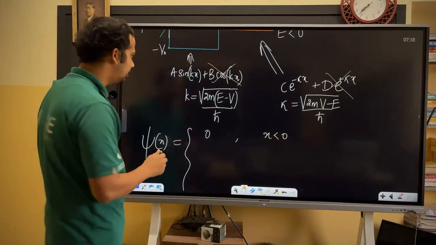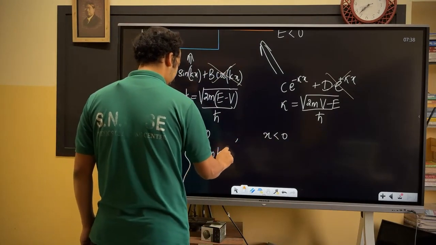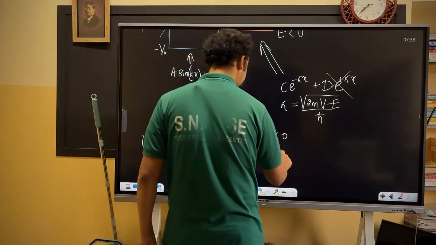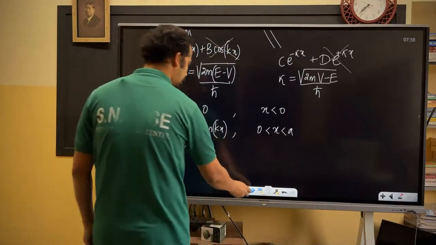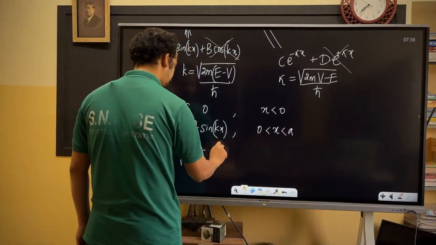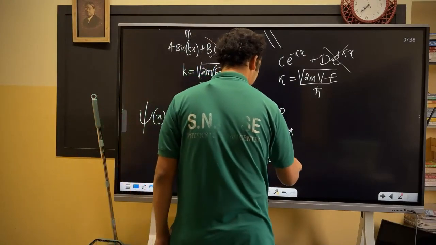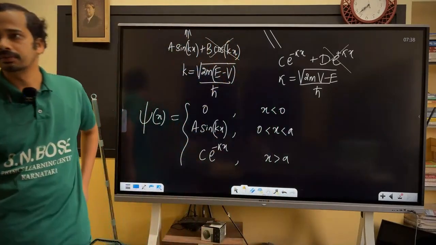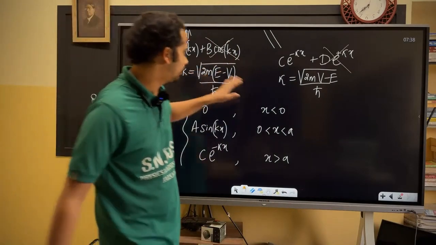It is a sine kx when x is between 0 and a. Then it is c e power minus kappa x when x is greater than a. You should quickly write this, where k and kappa are given like this.